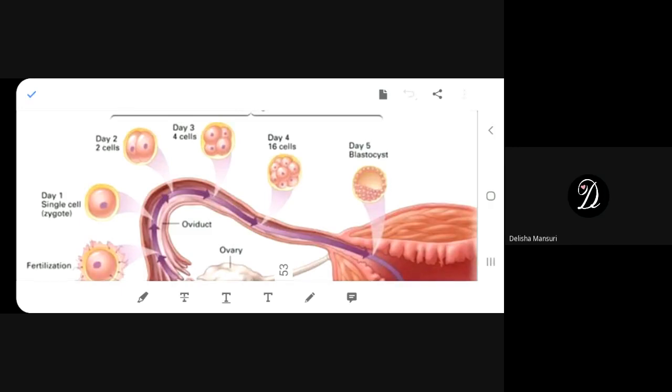After fertilization, what is the name of that egg? Give me that answer, then you will know the answer of this question. First, answer my question. The egg after fertilization, what is it called?